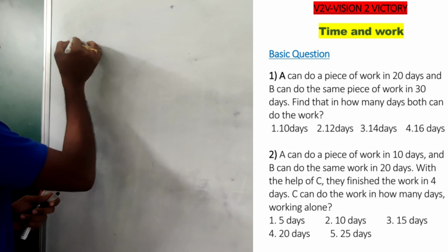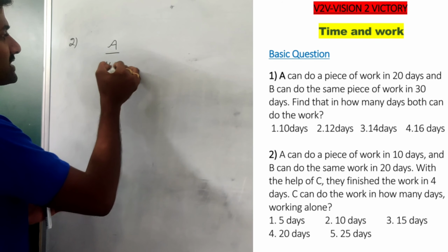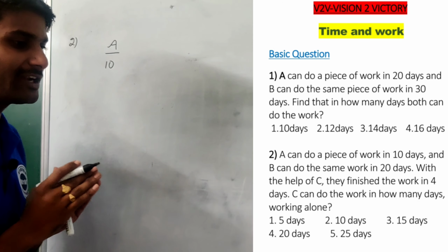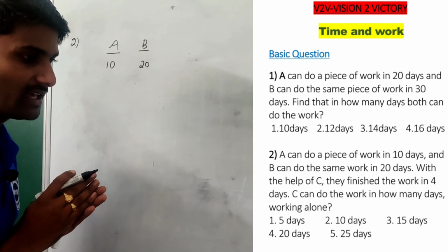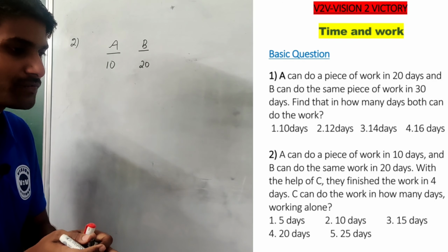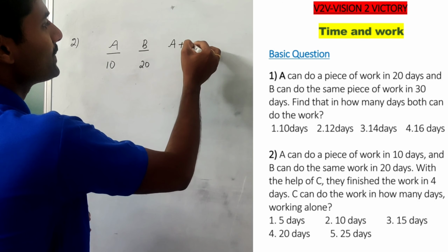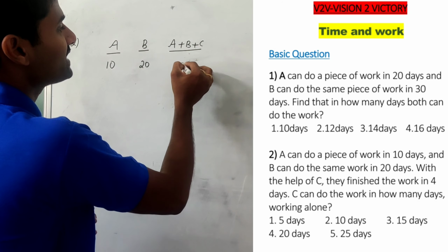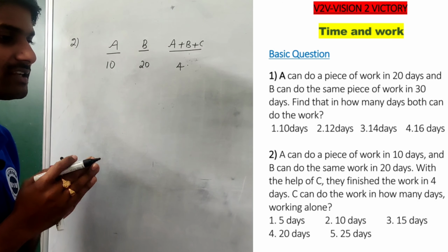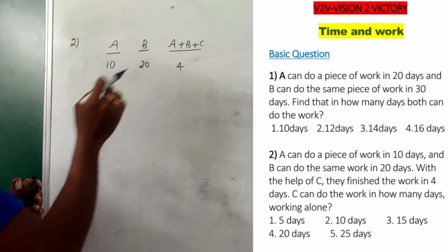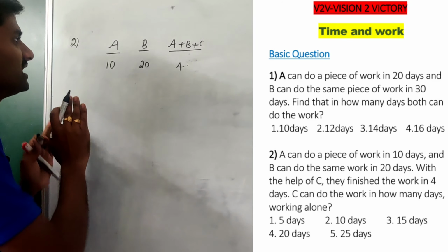The second question. A can do a piece of work in 10 days, and B can do the same work in 20 days. With the help of C, that is A plus B plus C, all together they complete the work in 4 days. Then in how many days can C complete the work working alone? That is our information, so go with the same approach.